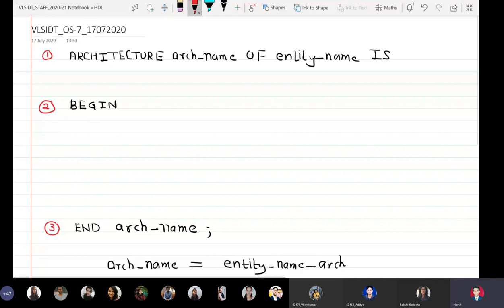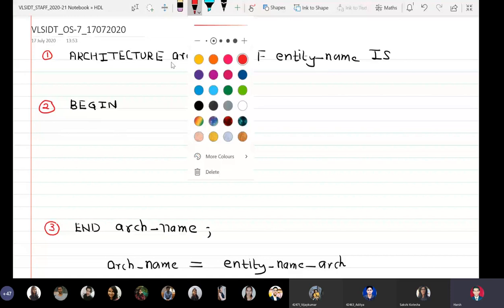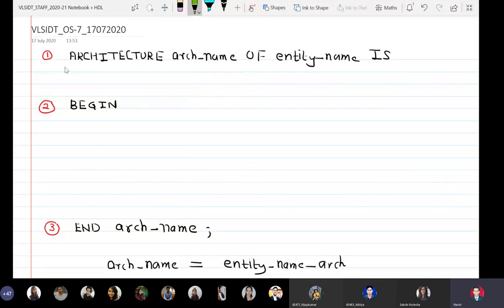The space between marker number 1 and 2 is called the declaration part of architecture. And the space between marker 2 and 3 is called the logic part of architecture. Okay, so the space between marker number 1 and 2 is the declaration part, and the space between marker number 2 and 3 is the logic part.